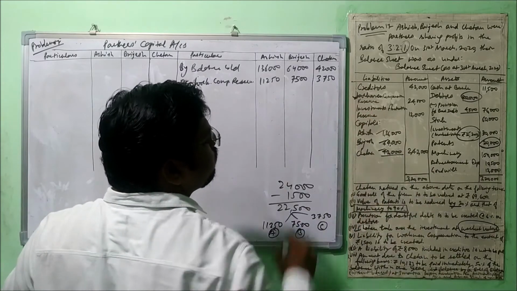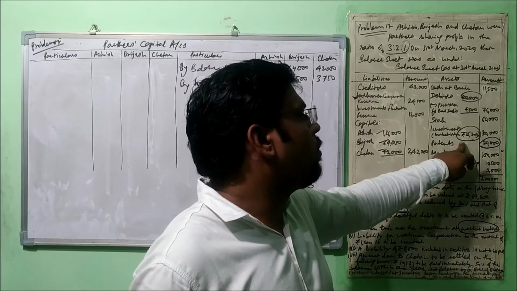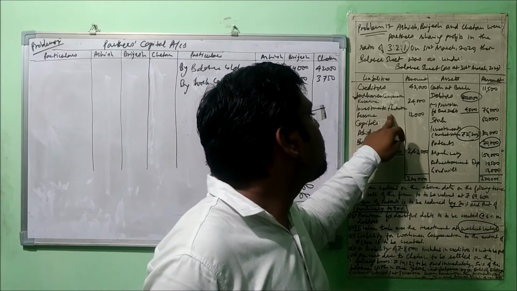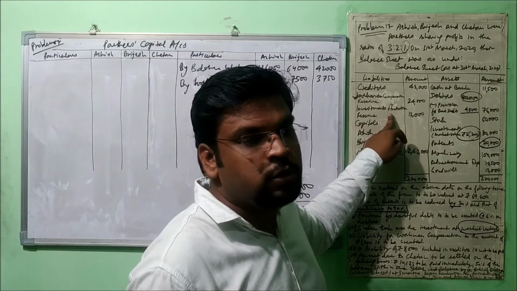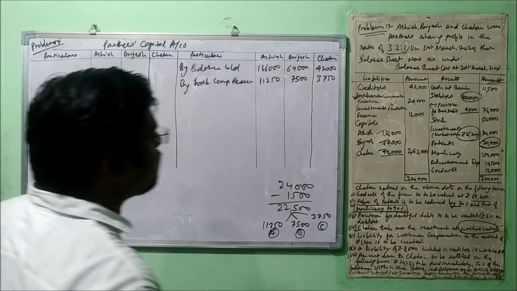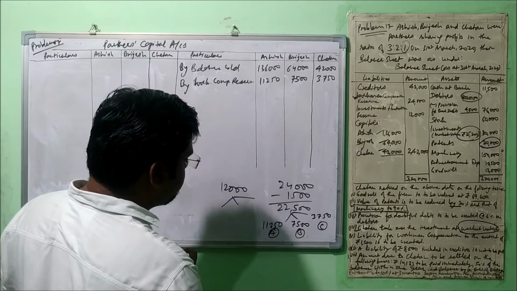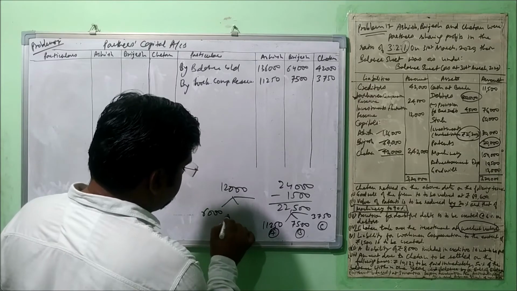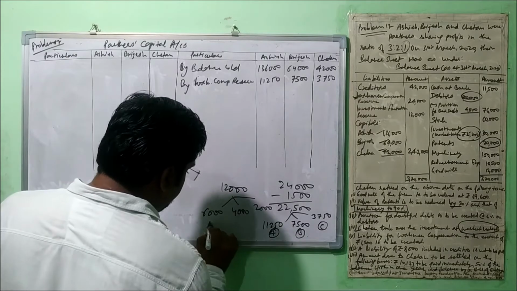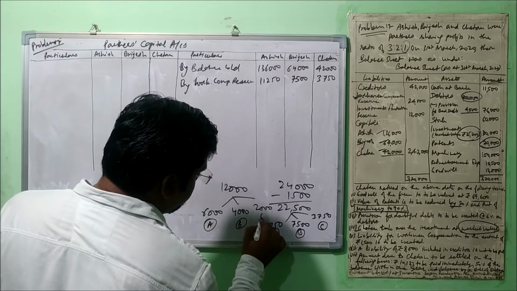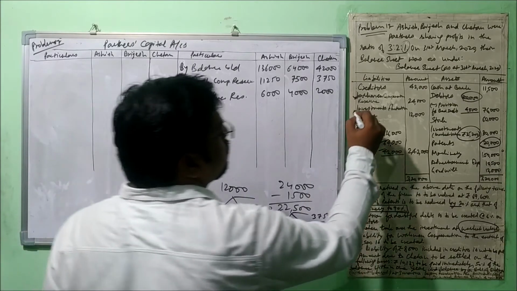Now let's talk about investment fluctuation reserve. We already recorded the value of investment at market value, which means this reserve is prepared for compensating a fall in the value of investment. There is no fall, so the entire amount will be distributed among the partners. That amount is 12,000, divided in three parts: 6,000, 4,000 and 2,000, to Ashish, Brajesh and Chetan. Let's put these values here, so this is also done.